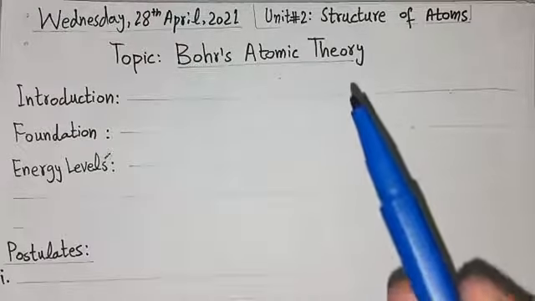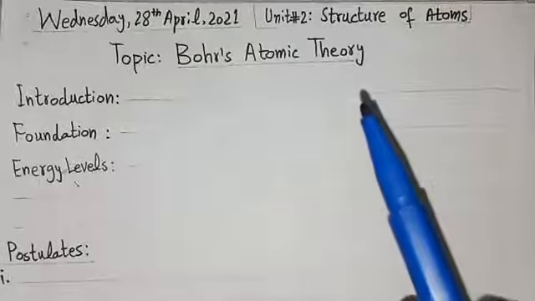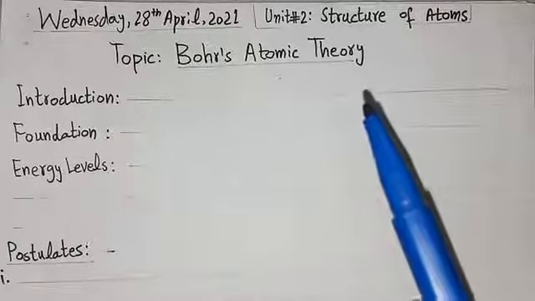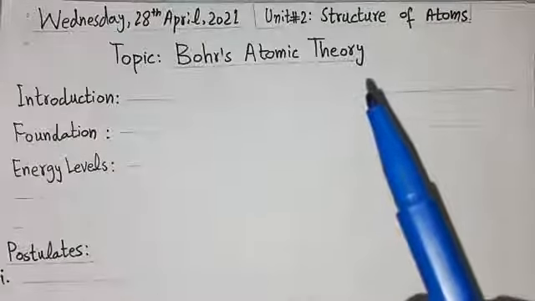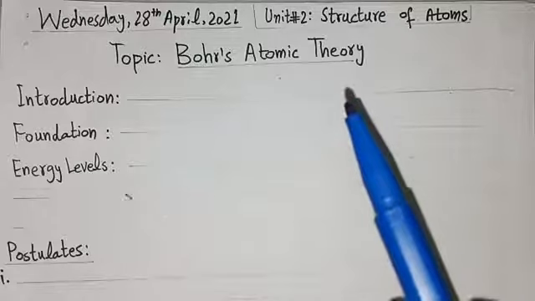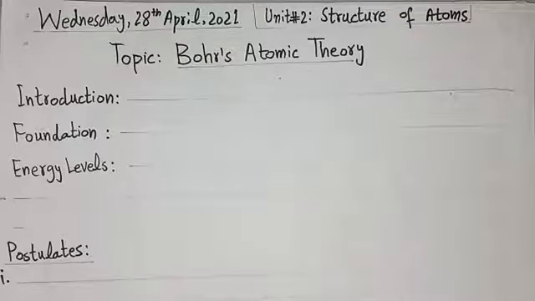We know that in an atom there are protons, electrons, and neutrons, and many chemists presented laws and theories for this, including John Dalton, William Crookes, Rutherford, etc. We have already learned about Rutherford's atomic theory.